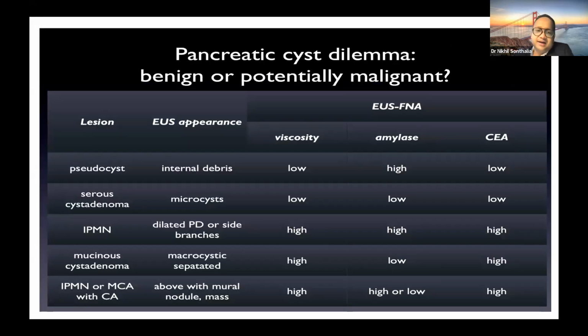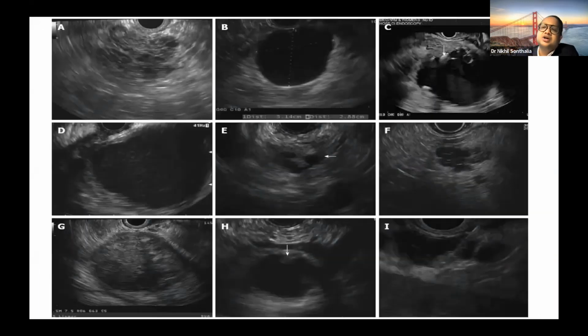Similarly, when we deal with pancreatic cysts, EUS has become a cornerstone in evaluation and deciding treatment interventions, where the main objective of EUS is to differentiate between pseudocyst and cystic neoplasms. Among cystic neoplasms, you have to differentiate between mucinous and non-mucinous cysts. Among mucinous cysts, you have to identify high-risk features and then tailor the management based on them. So only a certain subgroup of cystic lesions require immediate surgery. Most of them can be managed expectantly or by observation.